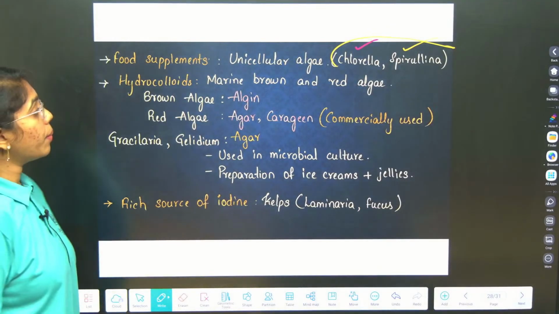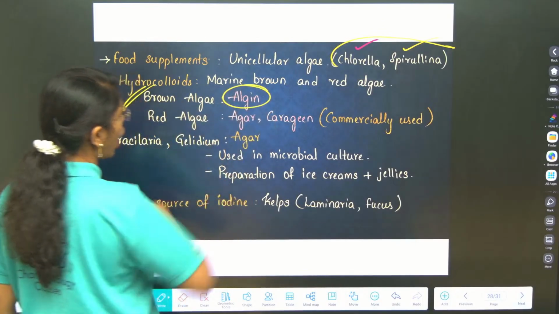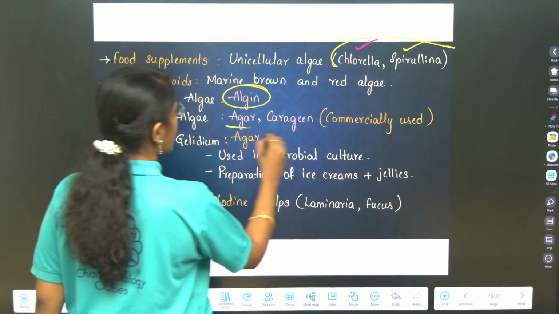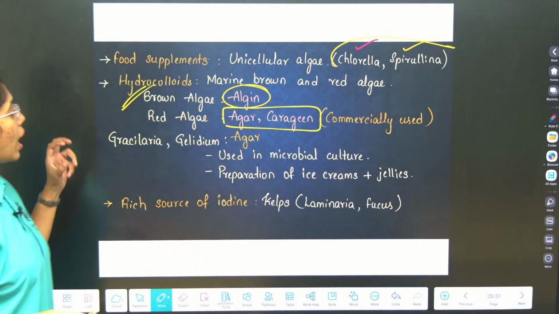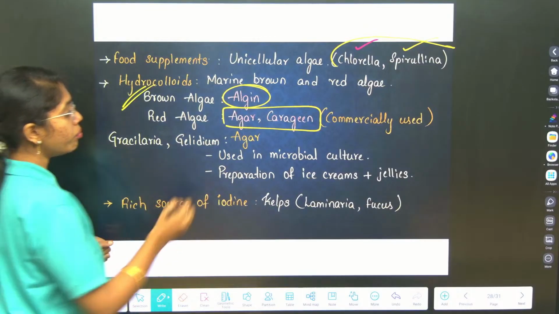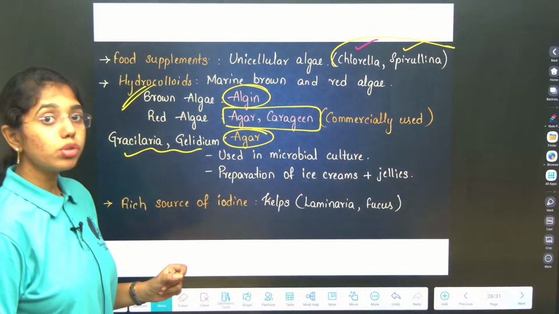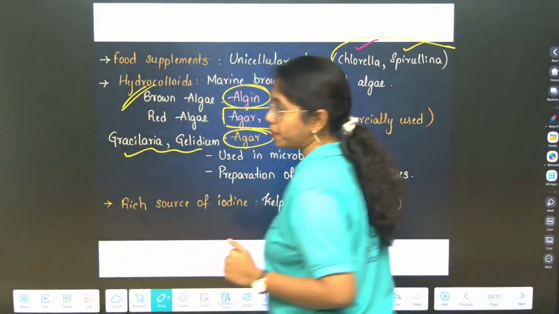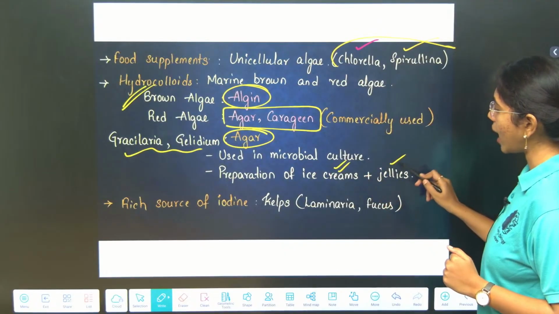Hydrocolloids, you see, marine brown and red algae. Brown algae has the hydrocolloid algin, red algae has the hydrocolloids agar and carrageenan, which are commercially used. Gracilaria and Gelidium, they have what? Agar. Both of them are red algae. They are used in microbial culture as well, and in preparations of ice creams and jellies.